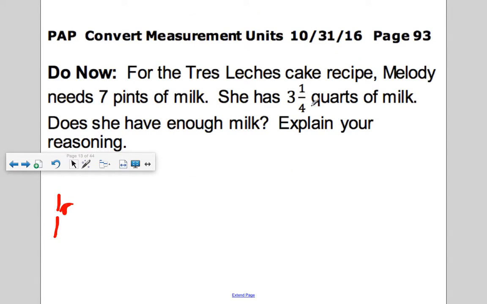So 1 quart will have 2 pints. 2 quarts will have 4 pints. 3 quarts will have 6 pints. So now we know 6 pints. And then 1/4. Or we can do this one. For 1 quart has 2 pints. I'm going to write it as a unit rate. I have 7 pints.